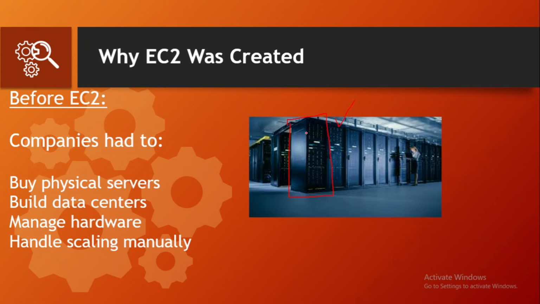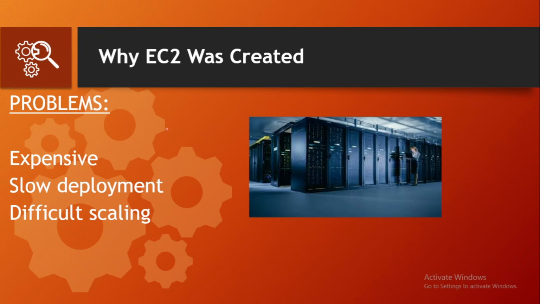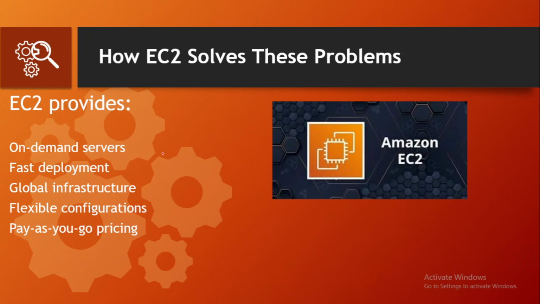this physical infrastructure. So these were the problems with the traditional data center setup, because the traditional data center was expensive and it is difficult for us to scale our infrastructure within a minute. EC2 solves these problems by allowing developers to launch servers on demand. You can start a server in minutes and stop it when you don't need it. This makes deployment faster and more efficient.